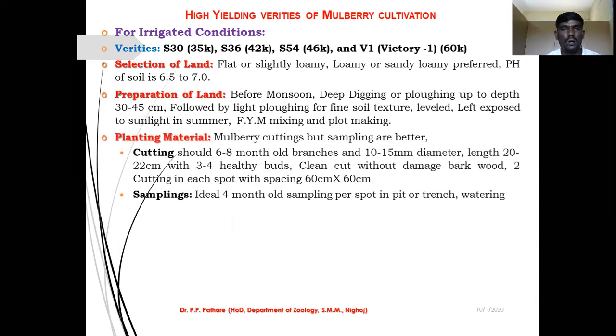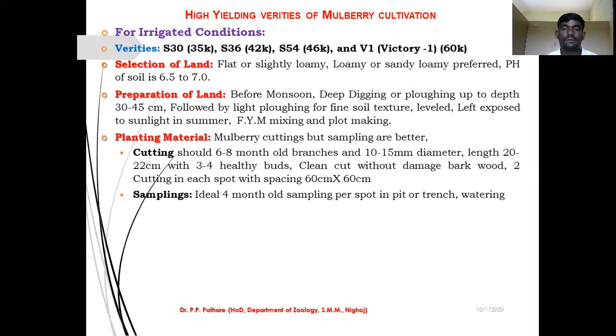Planting material, I already told you, you can select cutting, or you can cultivate the mulberry through the seeds or vegetatively. So if you select the planting material, for example cutting material, you should always remember the cutting should be 6 to 8 month old branches. Do not cut the earlier or younger branches of mulberry plant, because these are not good for the cultivation.